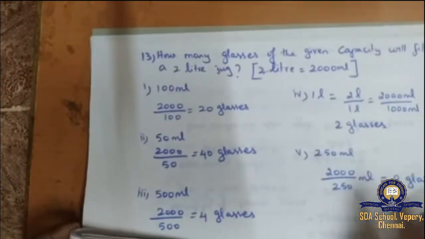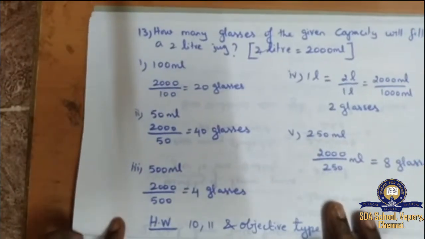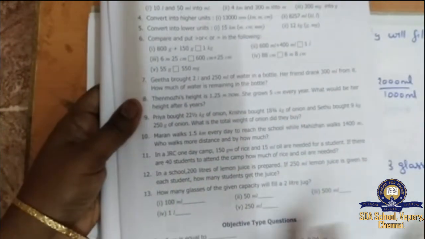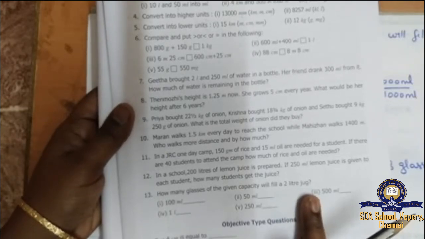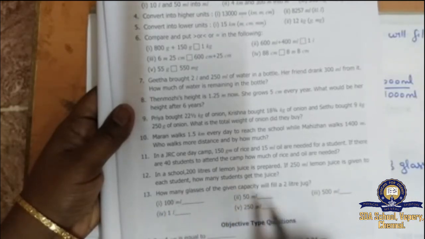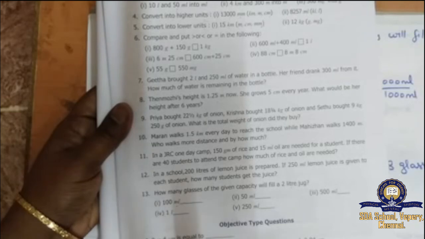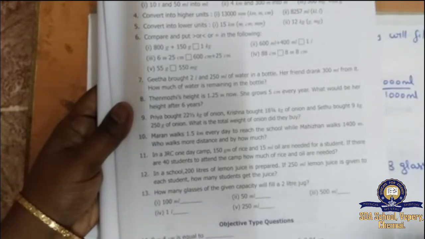Next 13th sum, same page number. How many glasses of the given capacity will fill a 2 liter jug? 2 liter jug is there. If you are calculating 100 ml, how many glasses are needed to fill a 2 liter jug? If 1 liter, how many glasses are needed to fill a 2 liter jug? You can say easily, 2 glasses if you pour, the jug will be filled.